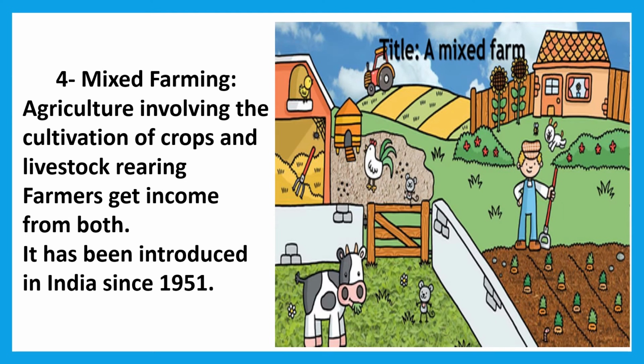In mixed farming, agriculture involves the cultivation of crops and livestock rearing, and farmers get income from both. It has been introduced in India since 1951. Rearing of cattle, poultry, beekeeping, etc. were included in mixed farming.